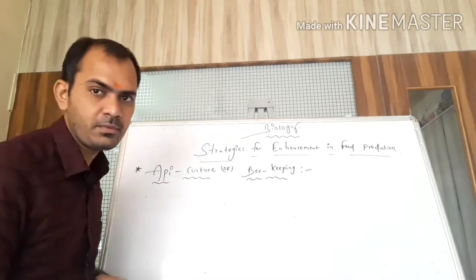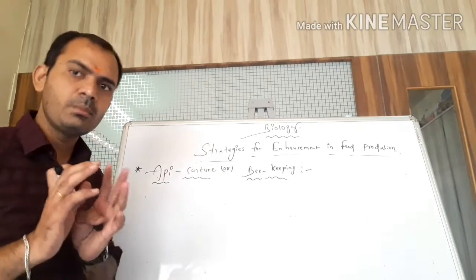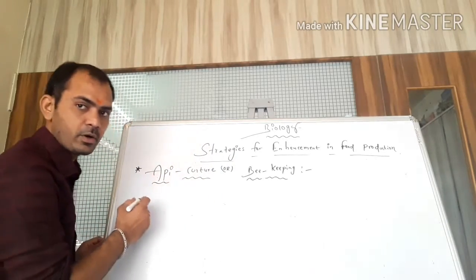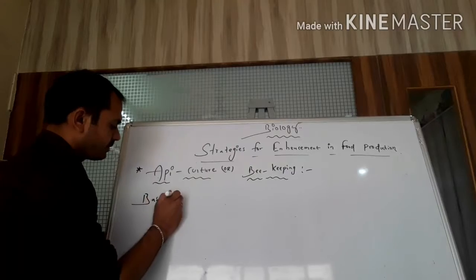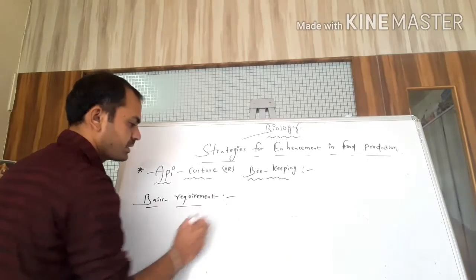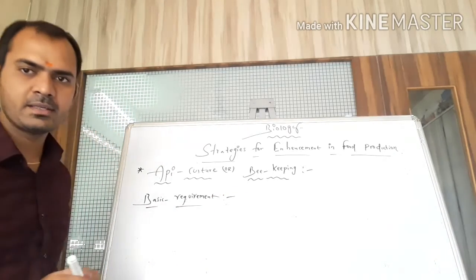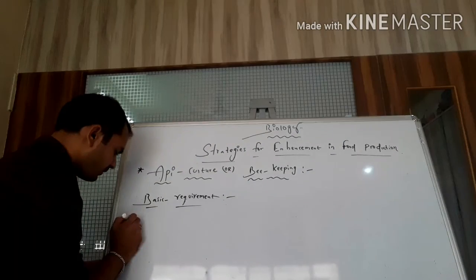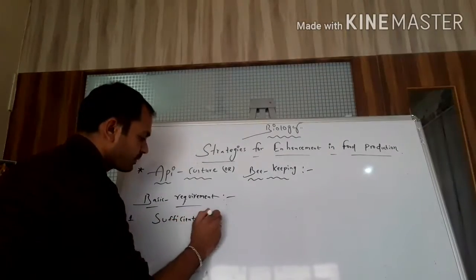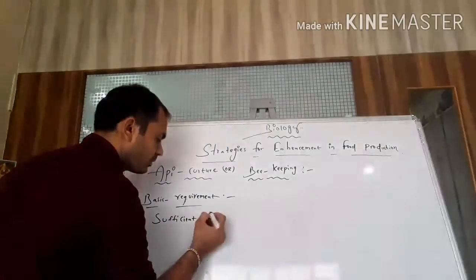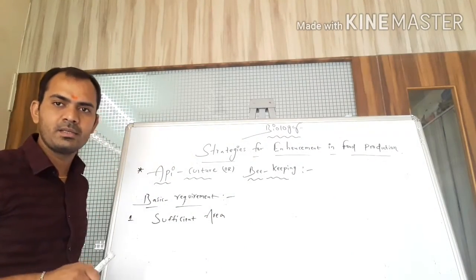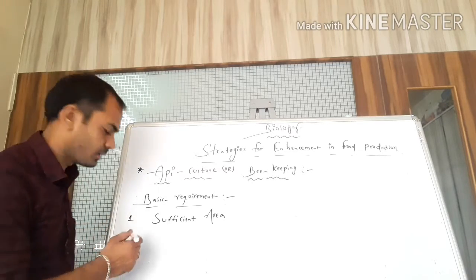Students, now we discuss the continuation of the basic requirements. So what are the main basic requirements of this industry, the apiculture industry? I'll write on the board the heading: important basic requirements. So first of all, students, the first basic requirement is sufficient area. Sufficient area is the most important thing to establish or start production in the apiculture industry.